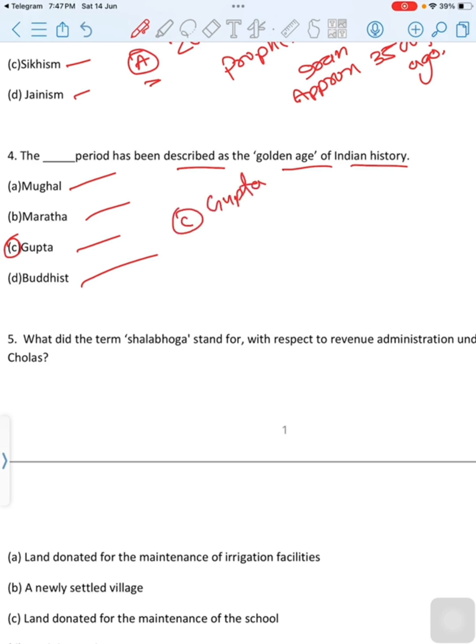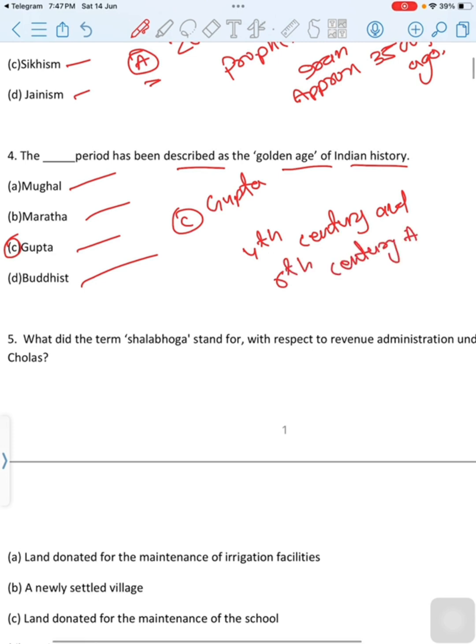The Gupta period has been described as the golden age of Indian history, the period between the 4th century and 6th century AD.